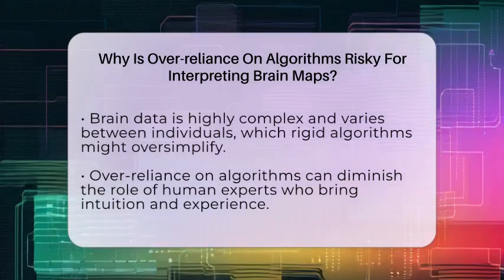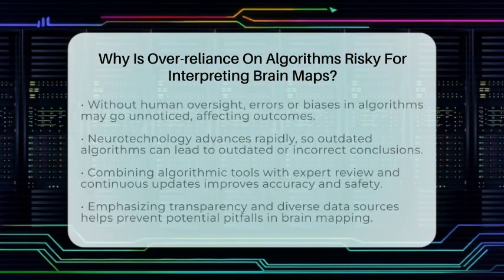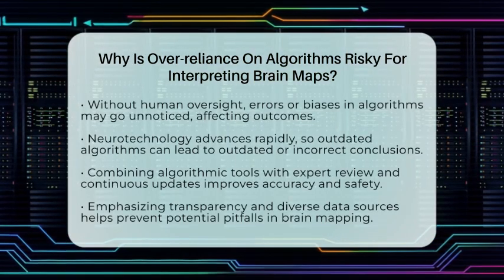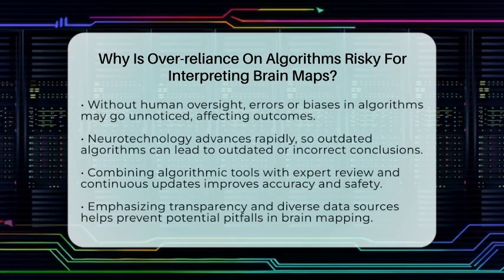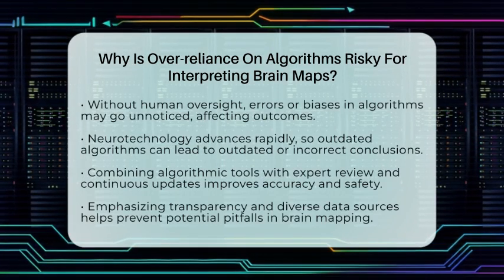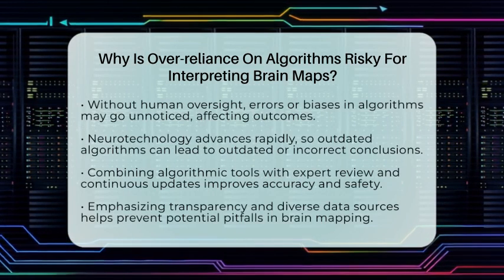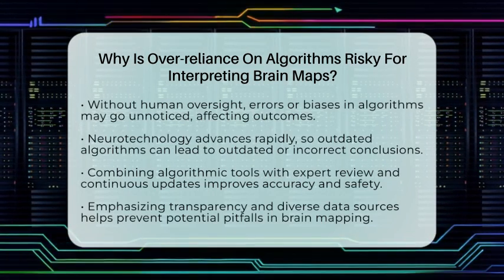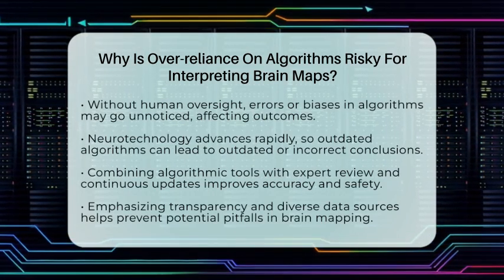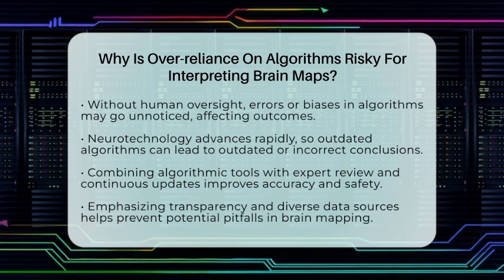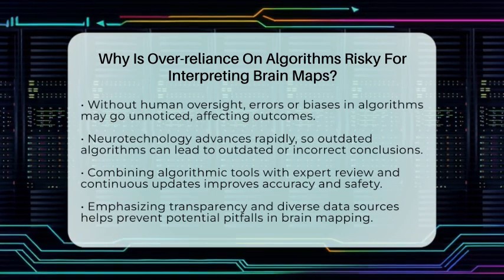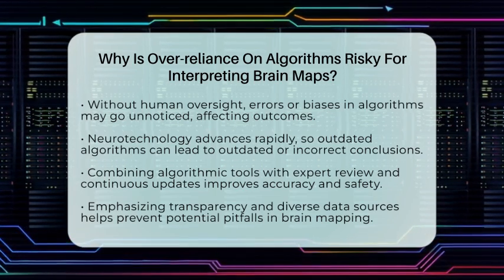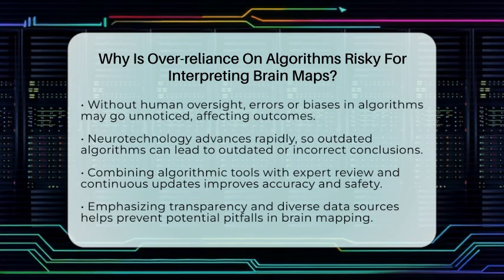Finally, neurotechnology is always evolving. New brain imaging techniques and scientific discoveries happen regularly. Algorithms that are current today might become outdated tomorrow. Relying too heavily on them without ongoing updates can cause clinicians to base decisions on old or incorrect information. This could impact patient care or research accuracy.